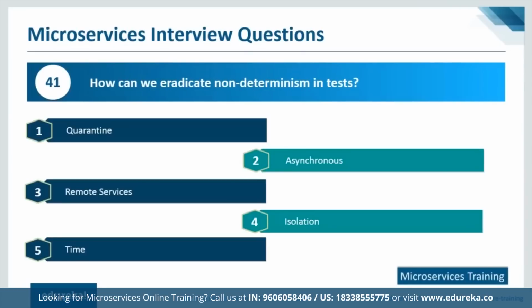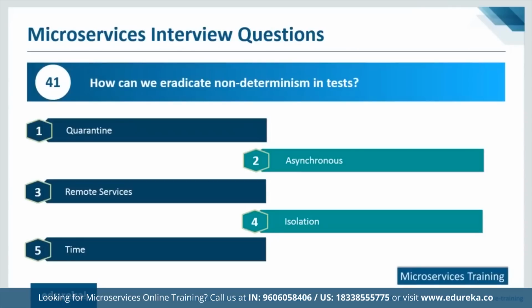How do you eradicate non-determinism in tests? Basically, there are different approaches. First, you need to understand what non-deterministic tests are. When you talk about non-determinism, you're talking about a series of inputs for which you may not know what the exact output is. The output might vary each time you enter a particular input, and only certain outputs are correct, not all of them. So what do you do in these situations? Because this is a very non-deterministic situation where you do not know what is happening.